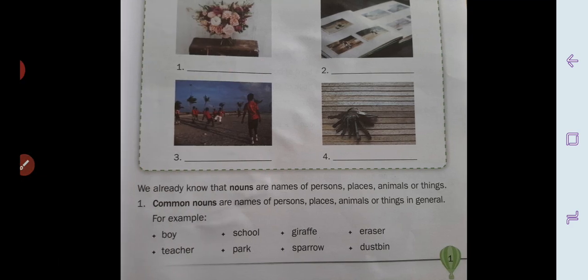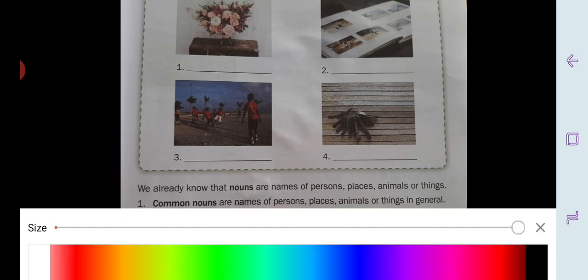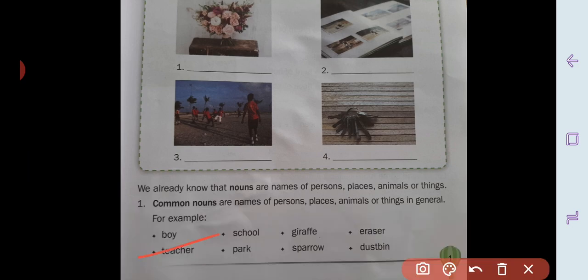Again, we will talk about common noun. Common nouns are name of person, place, animal or things in general. As I told you, the name in general of anything is common noun. For example, boy, school, giraffe, eraser, teacher, park, sparrow, dustbin.